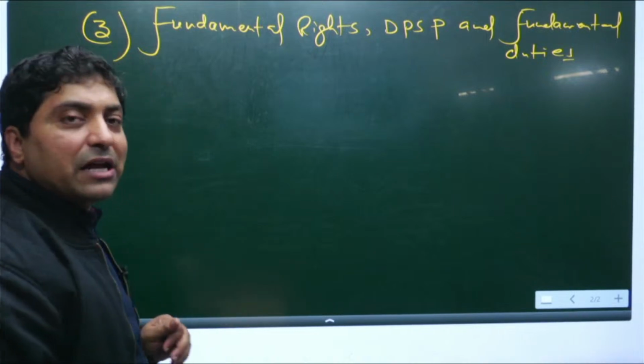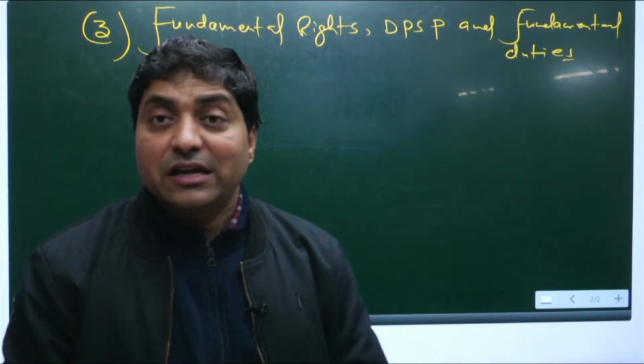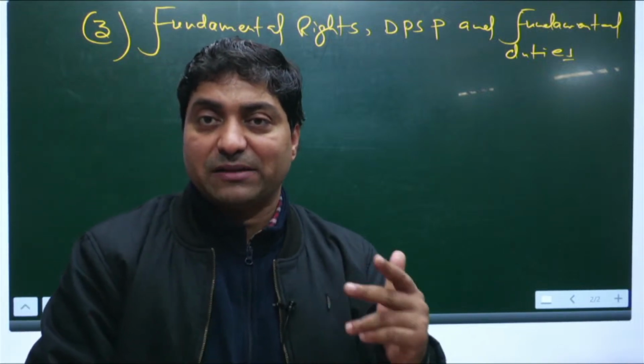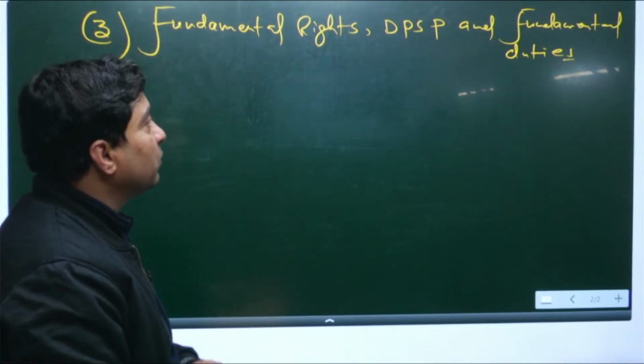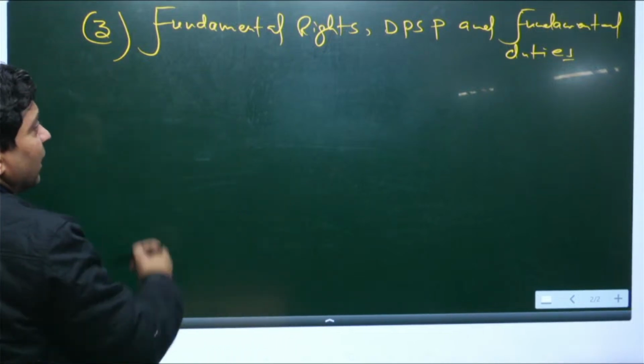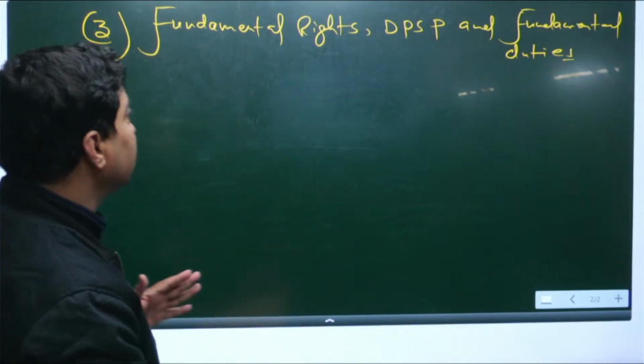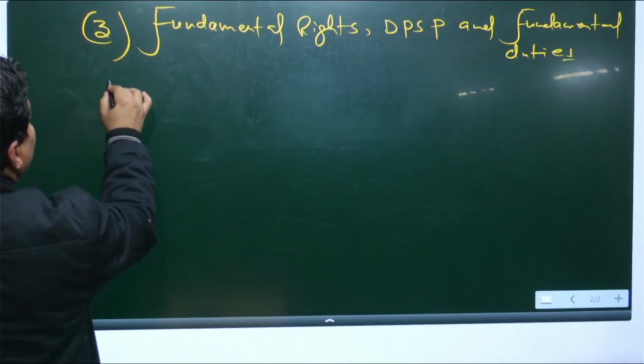From this section you can find questions come each year, at least one or two, sometimes two, sometimes three, right. This chapter is also important, and after doing that one can move directly to parliament.